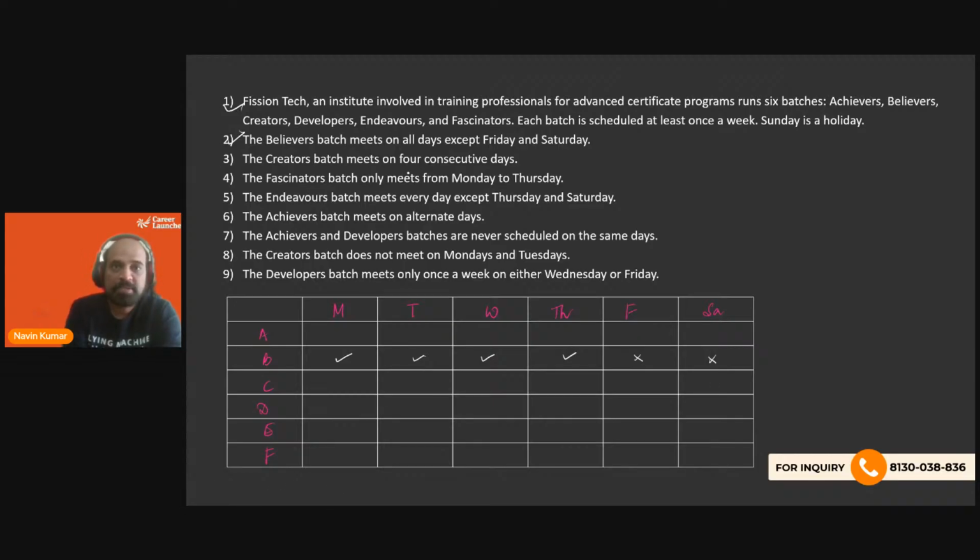The Creators batch meets on 4 consecutive days. Now, which are those 4 consecutive days? We have no idea as of now. Let's leave it. Next, the Fascinators batch only meets from Monday to Thursday. So the Fascinators batch is going to be from Monday to Thursday.